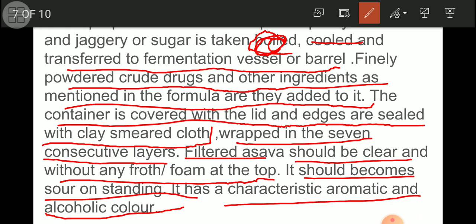Then after a specific period we have to filter that asava, and that should be clear and without any froth or foam at the top. There should not be any type of foam or froth at the top. It should become sour on standing. It becomes a little bit sour. It has a characteristic aromatic and alcoholic odor, which we will be able to sense. So we will be able to understand that the fermentation process is complete and asava is ready.